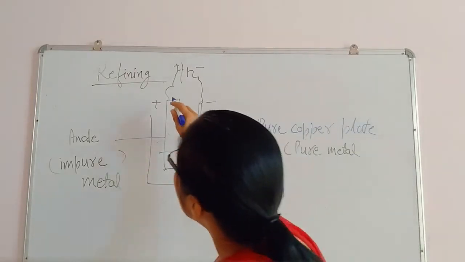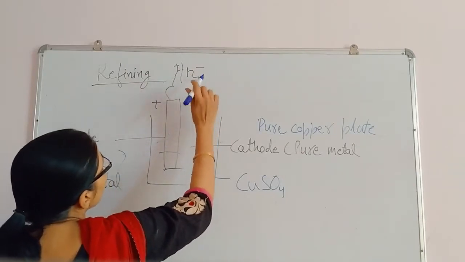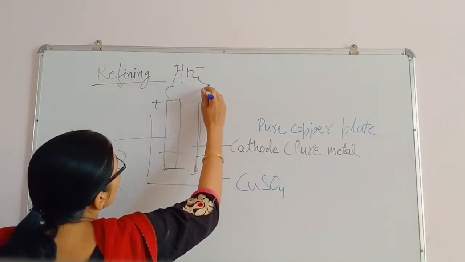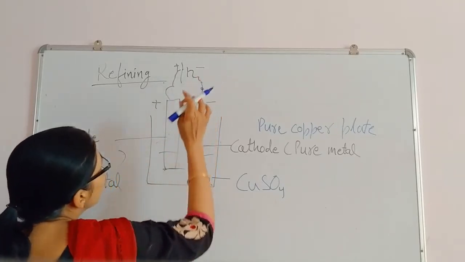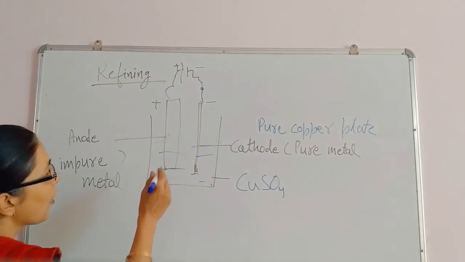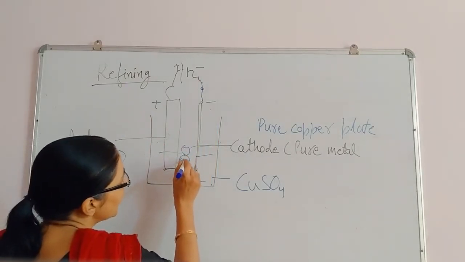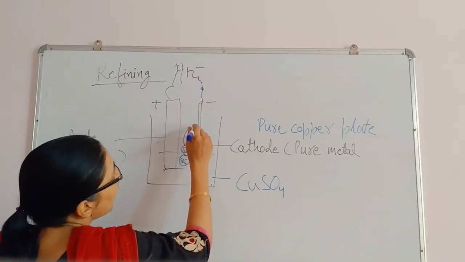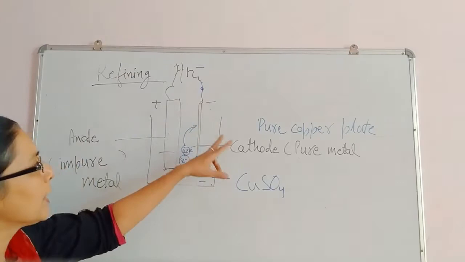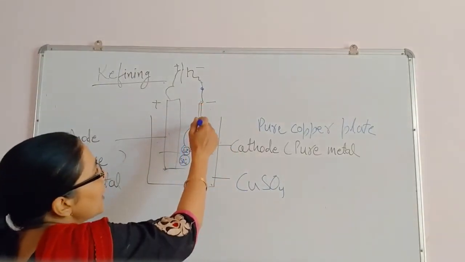What will happen when the battery is connected and the switch is on? It is off now. If the switch is on, what will happen? Due to electricity, copper ions and sulfate ions move. This is the sulfate ion, and this is the positive copper ion. It will be attracted towards the negative terminal known as cathode. Here it will take electrons and deposit.